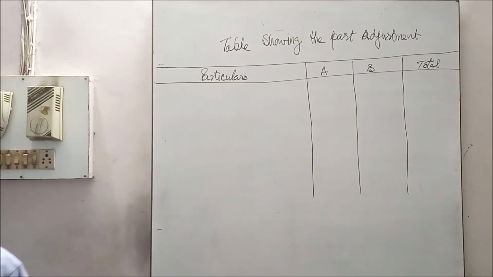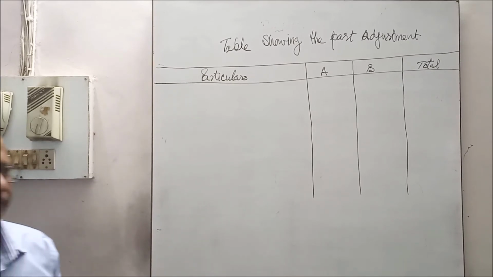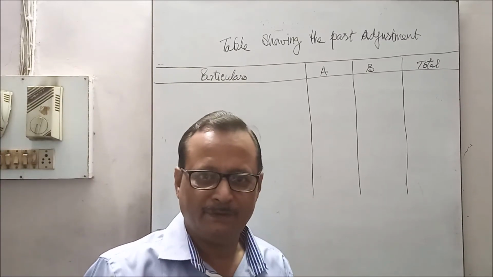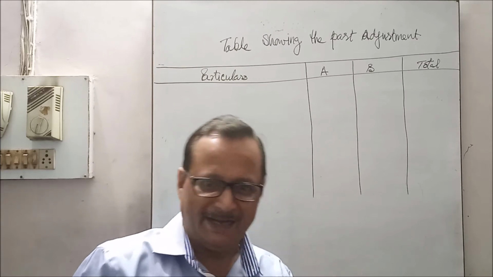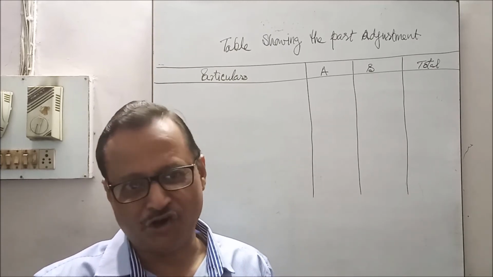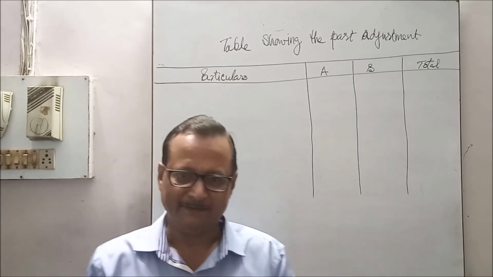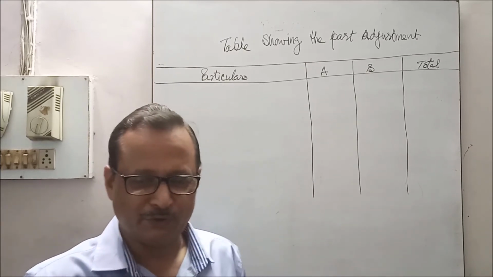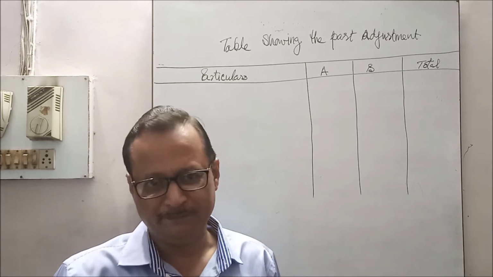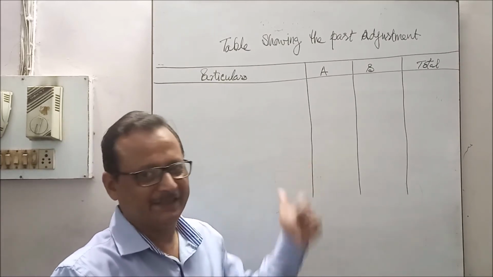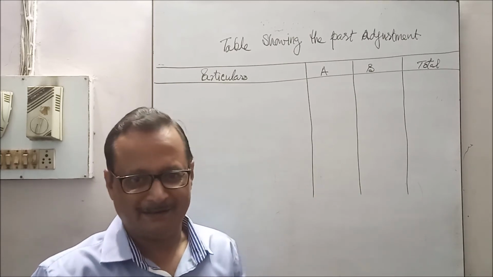As it is given, the profit which has been duly distributed, rupees 3 lakhs, was already credited to them without adjusting the interest on capital, interest on drawings, commission and salary. So that was wrongly credited to them. So while making adjustment in this table, we will debit it.